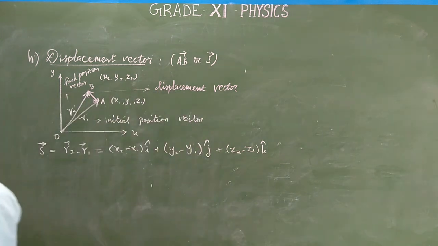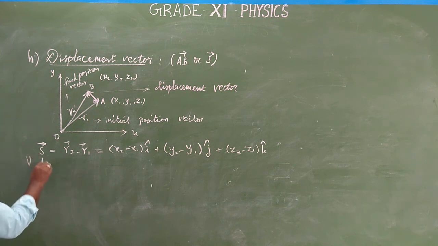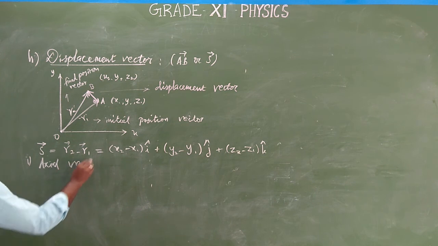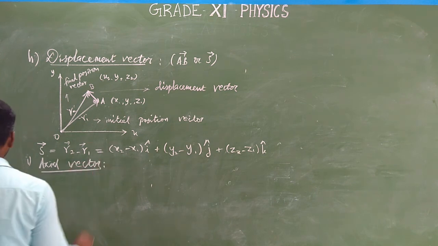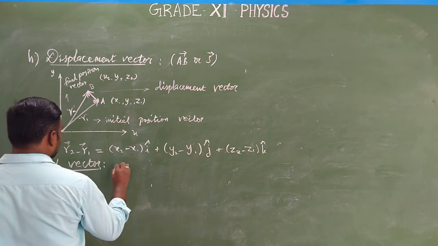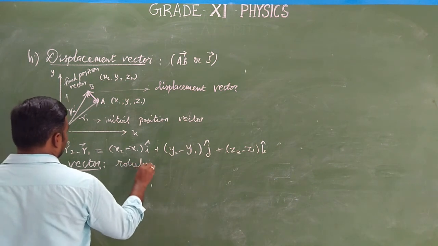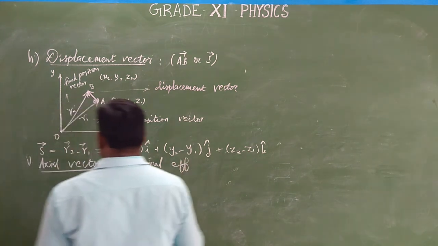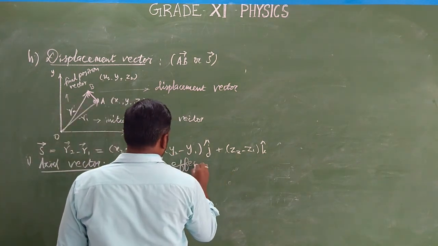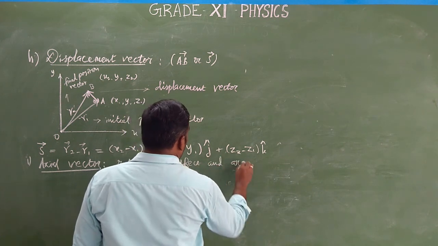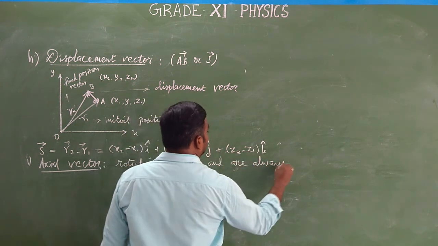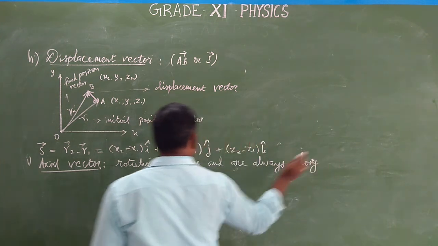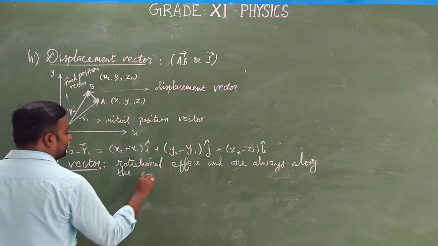Next one is the axial vector. The axial vector is nothing but a vector with a rotational effect, and it is always along the axis of rotation.